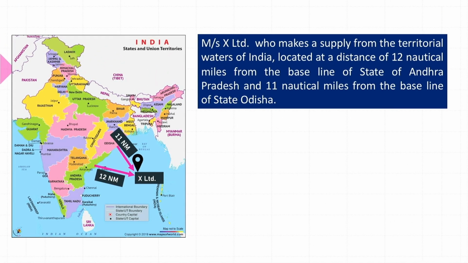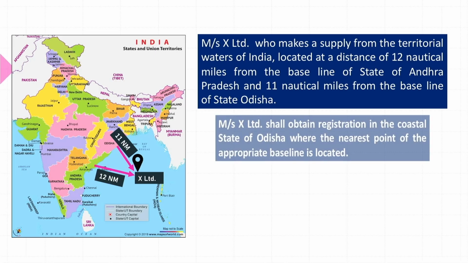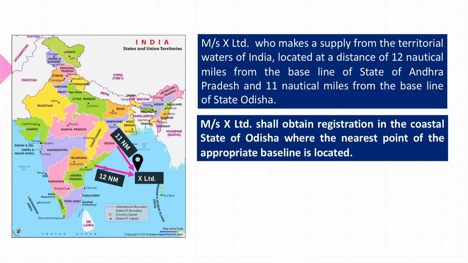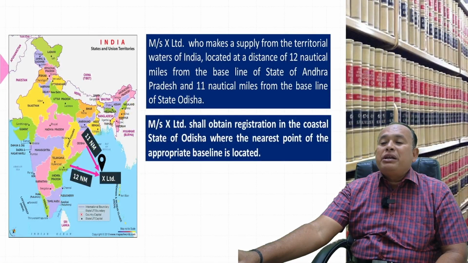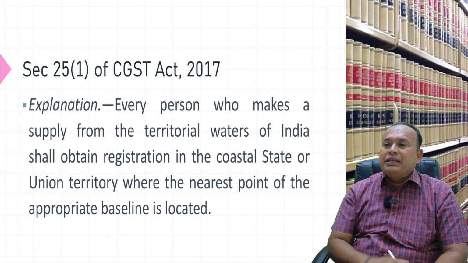What is the nearest point of the coastal area to X Limited in territorial waters? From Andhra Pradesh it is 12 nautical miles. From the Odisha baseline to X Limited it is only 11 nautical miles. The nearest point is, speak out please, Odisha. Therefore, you get registered in the state of Odisha, not in the state of Andhra Pradesh. That is what this particular explanation refers to.